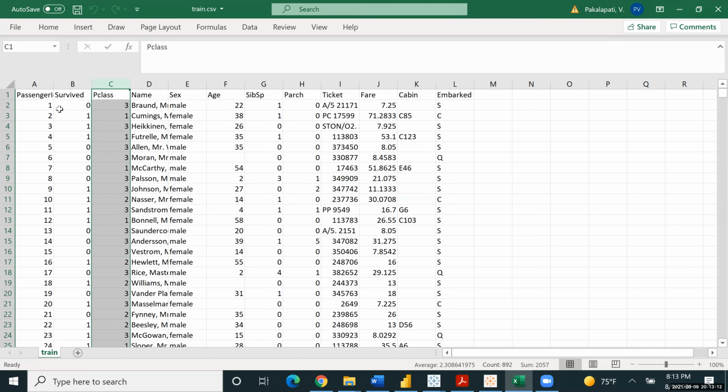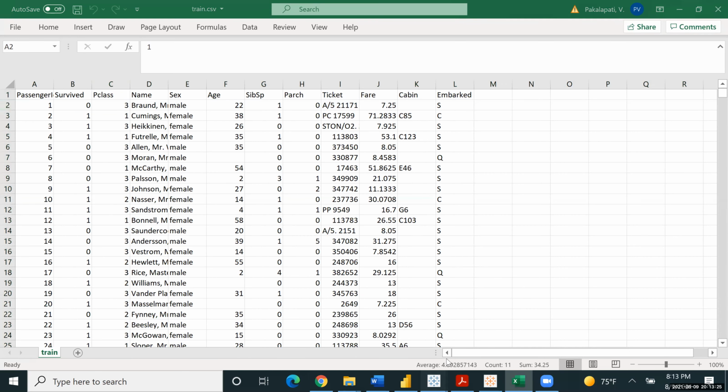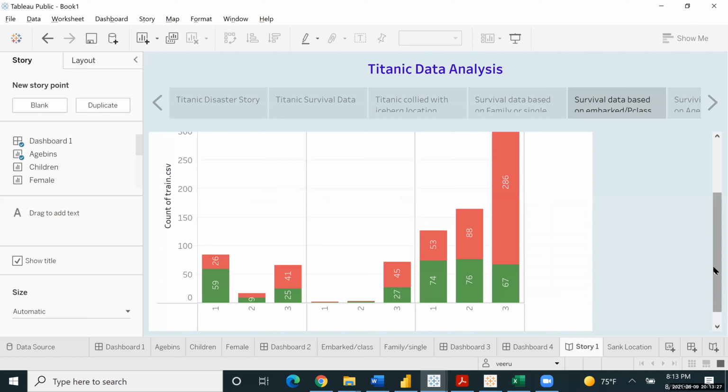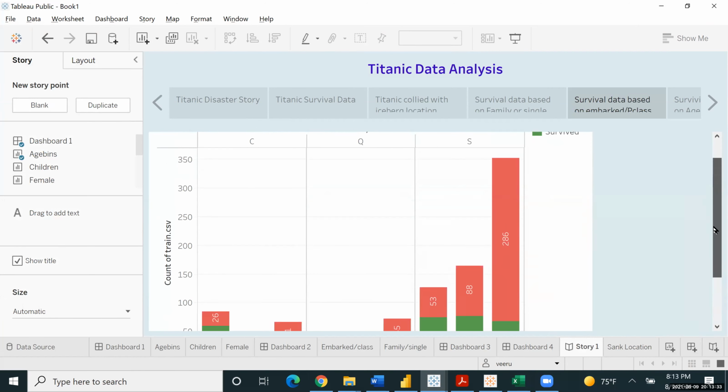So we are saying that if a person has paid around $8, he has paid a low amount. But when he has paid between 8 and 90, he has paid a medium amount, and more than that is a high amount. Okay, that I can do. I thought that might be the wrong way, so I just do this embark on P class bifurcation and the analysis.